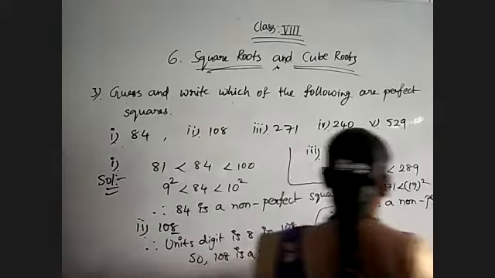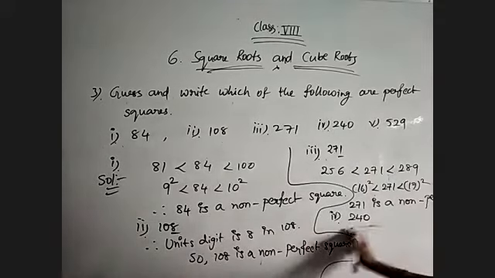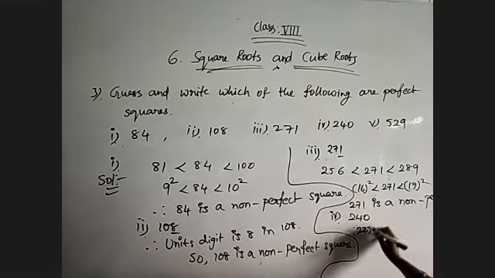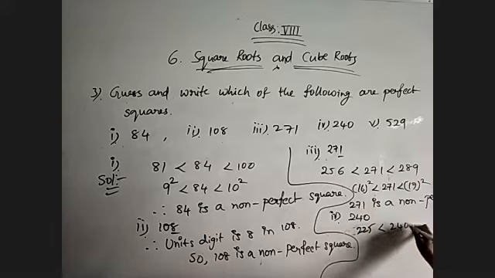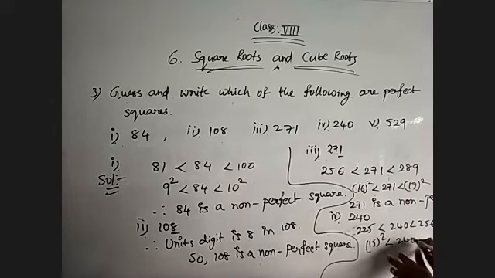Otherwise, 240 is lying between which of the numbers, 225 and 256. So 225 is lesser than 240 is lesser than 256. That is 15 square lesser than 240 lesser than 16 square. So it is not a perfect square. 240 is a non-perfect square.